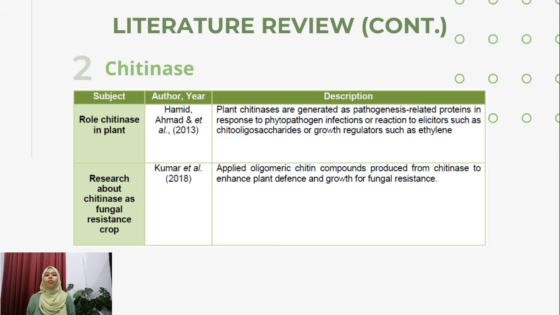Moving to chitinase, Hamid and Ahmad found that the role of chitinase in plants is to be generated as pathogenesis-related protein in response to phytopathogen infection or reaction to elicitors such as chito-oligosaccharide or growth regulators such as ethylene. An example of research about chitinase as a fungal-resistant crop was done by Kumar in 2018, in which he applied oligomeric chitin compound produced from chitinase to enhance plant defense and growth for fungal resistance.